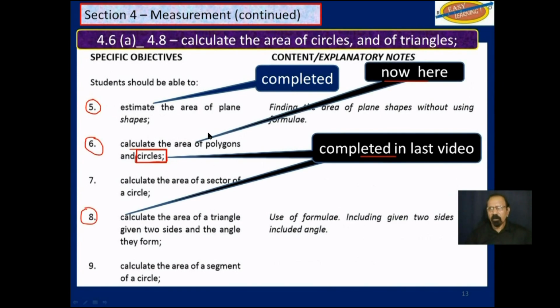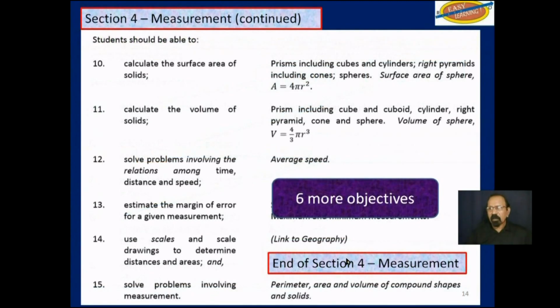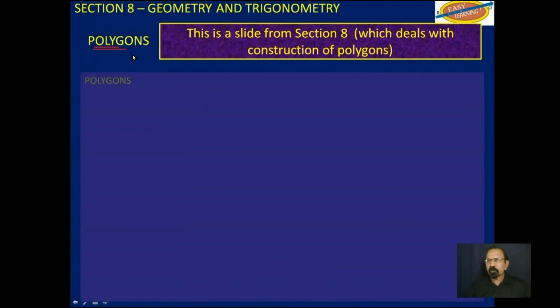So we are now here, calculate the area of polygons. So after we finish that, we will have 2 more objectives on this page, objective 9 and objective 7. And we will deal with those 2 objectives in one video. And then in the next page, 6 more objectives, which would give us a total of 15 objectives in this section on measurement.